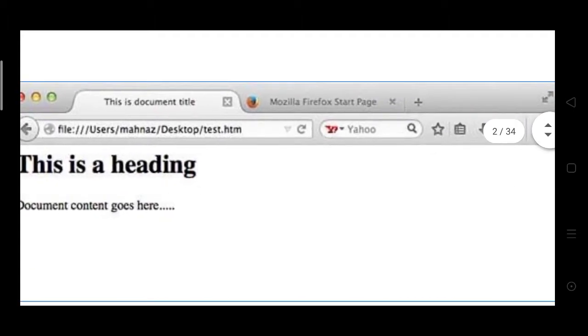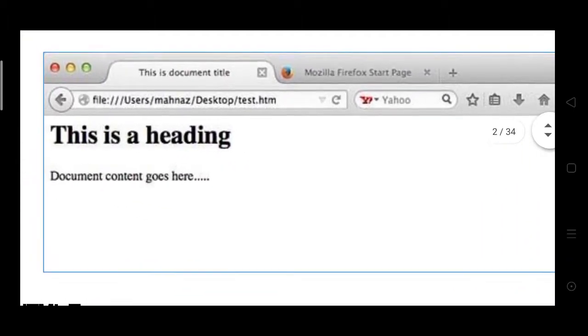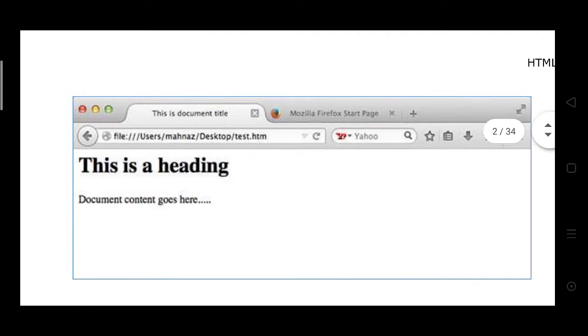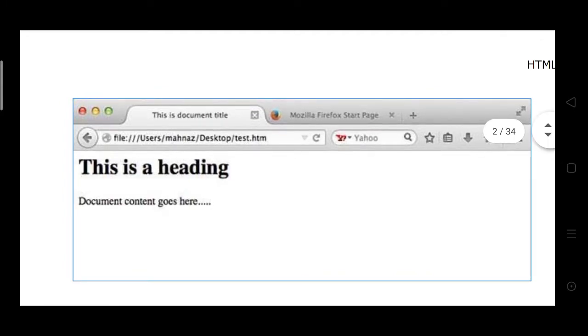This is the browser. Here this is the Mozilla Firefox browser.